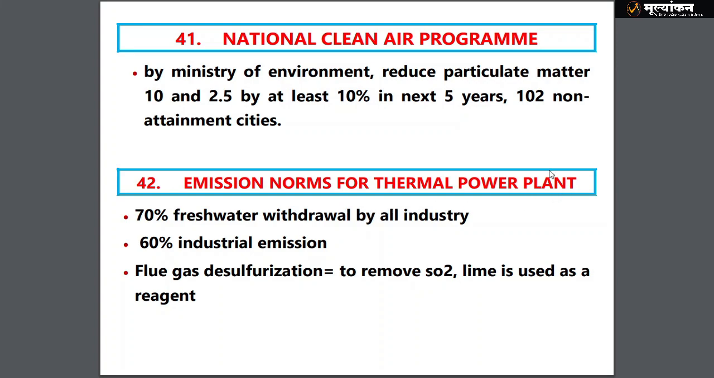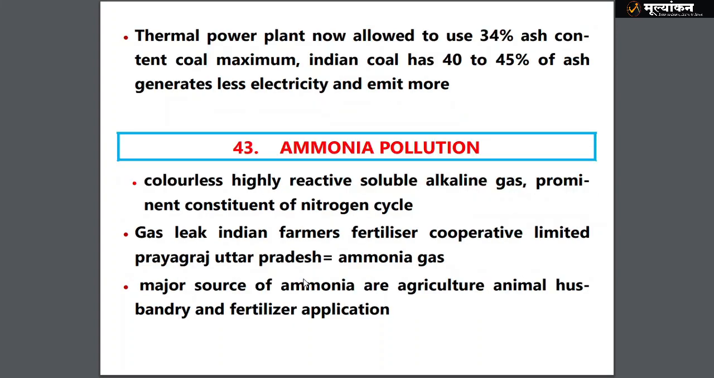Then we have emission norms for thermal power plants. We have seen that 70% of fresh water withdrawal is done by industry, and 60% of industrial emission is from thermal industries. That is not an important point to remember, but what is important is flue gas desulfurization, that is to remove SO2, which is now being targeted. Another important thing is the use of fly ash, which is also being imposed on thermal plants so that 100% utilization of fly ash is achieved and a sustainable method of generating electricity is targeted.